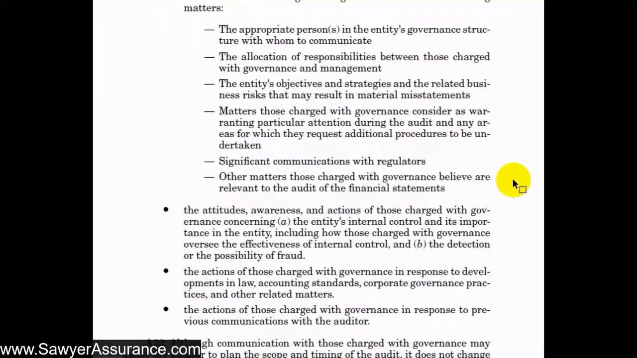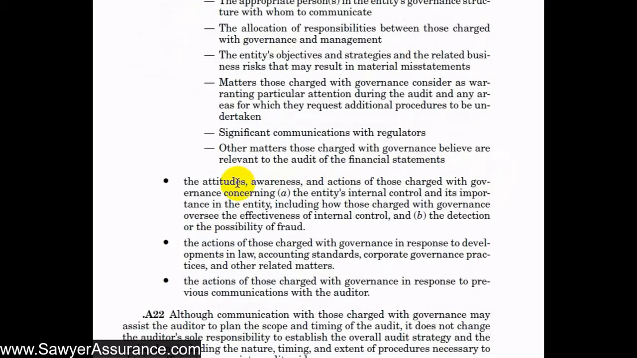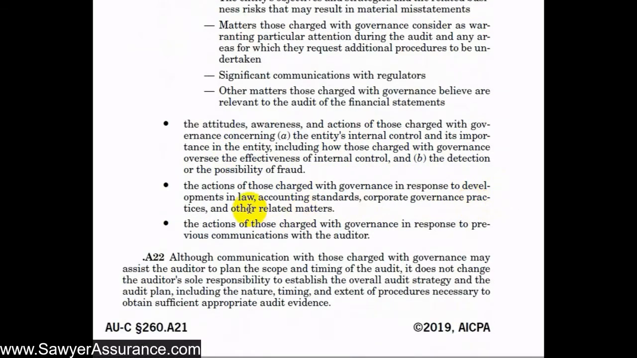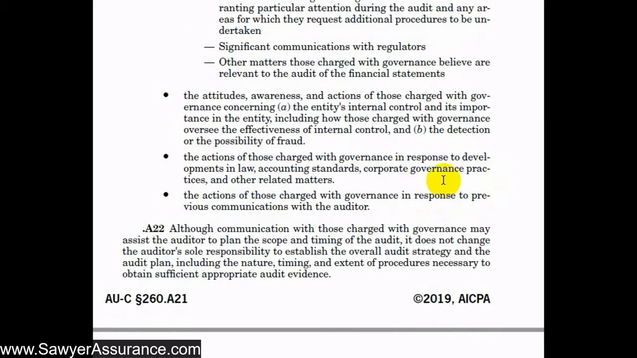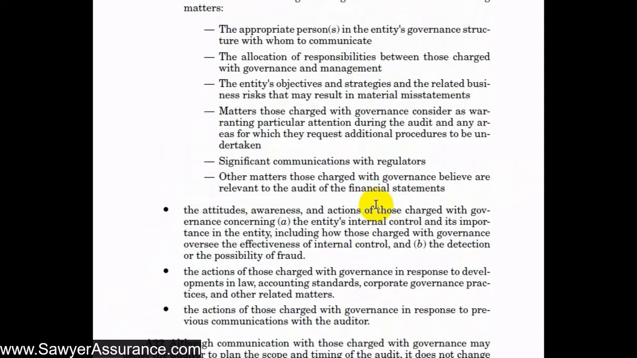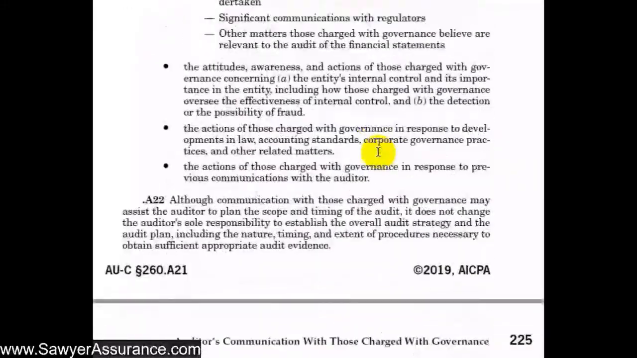Some other things that we might communicate with those charged with governance are the attitudes, awareness, and actions concerning the entity's internal control and its importance to the entity, and the detection of possibility of fraud. We might also communicate the actions of those charged with governance in response to developments in law, accounting standards, or corporate governance practices, and also actions that those charged with governance had in response to previous communications with the auditor. So all these things would help us in developing our audit plan.